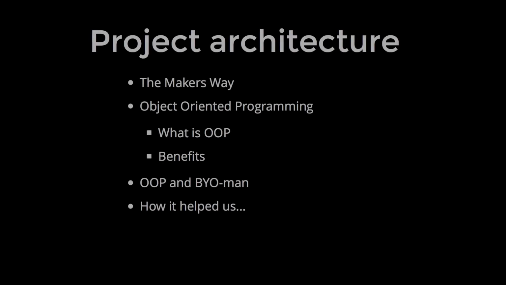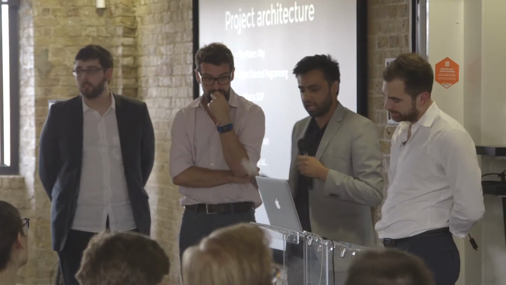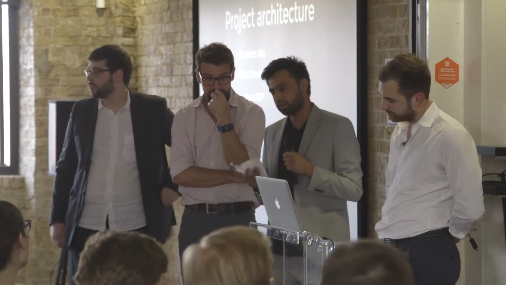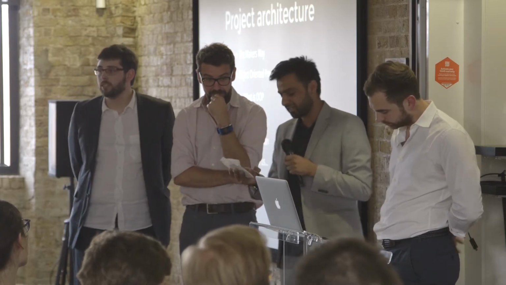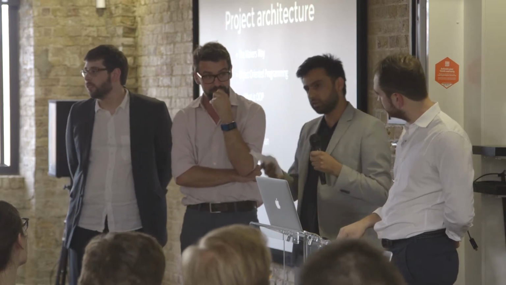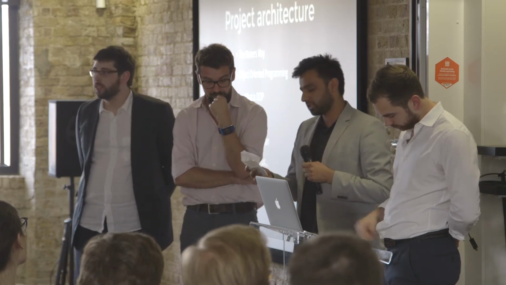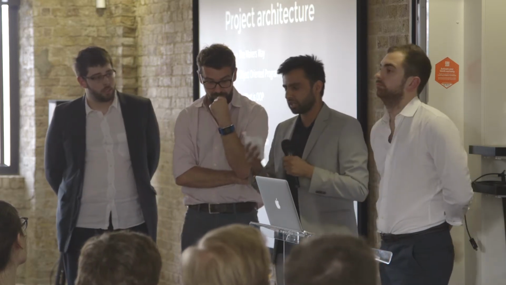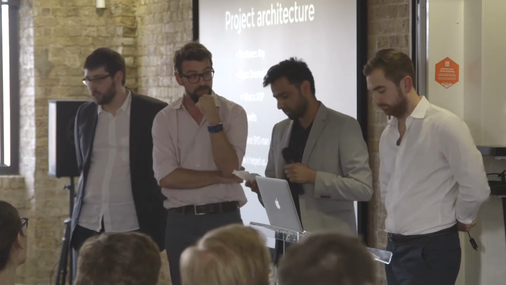So our project architecture. Throughout Makers Academy, we learned a lot about programming. We learned how to write clean code. We learned different programming concepts. And one of those was object-oriented programming. The whole idea of object-oriented programming is to break apart complex problems into smaller and reusable ones. And this is done by taking your code and breaking it down into smaller chunks, which are the objects, and then using those objects with other pre-existing objects.